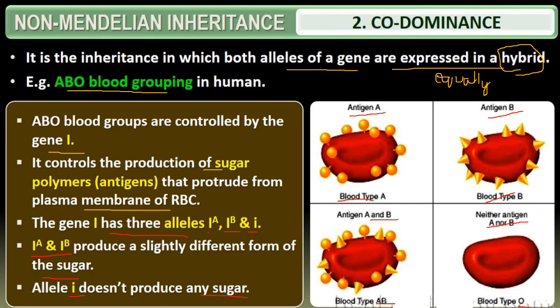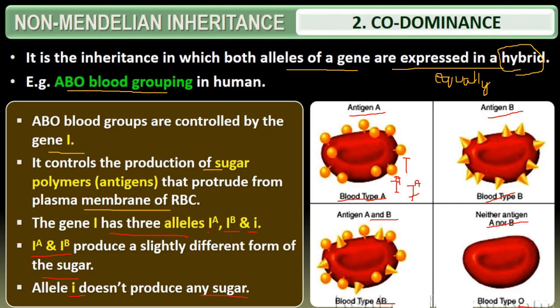So the blood group will be decided according to the presence of the antigen only. Henceforth the genotypes are represented with these blood groups. For example, if the blood group is A, the genotype will be IA IA, in two letters, or it might also have IA and one small i.